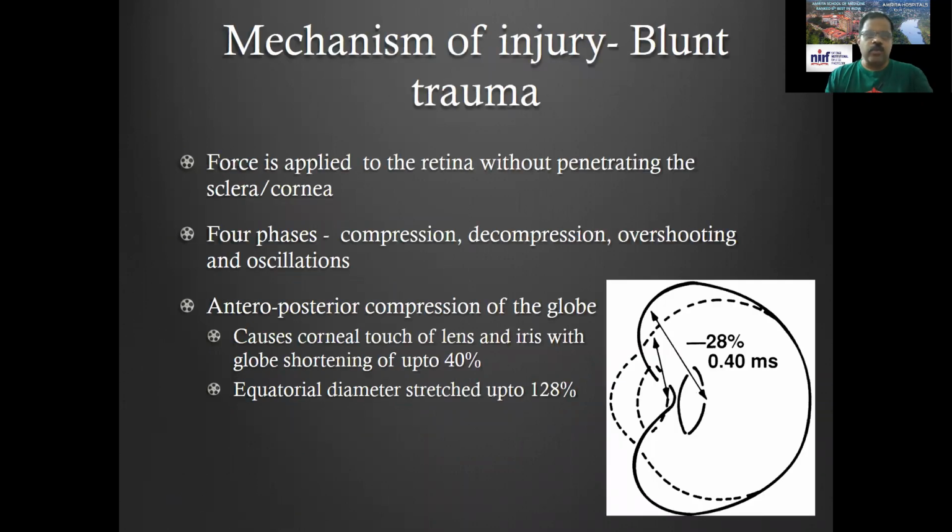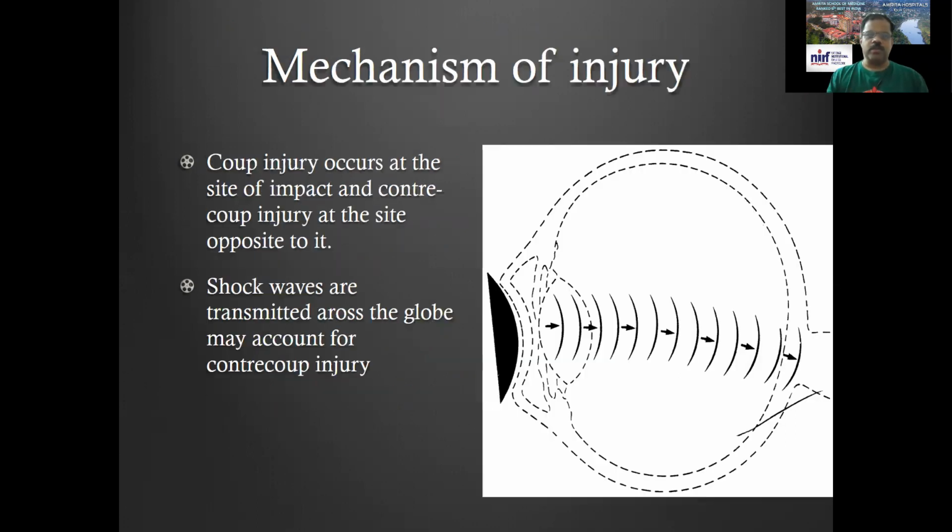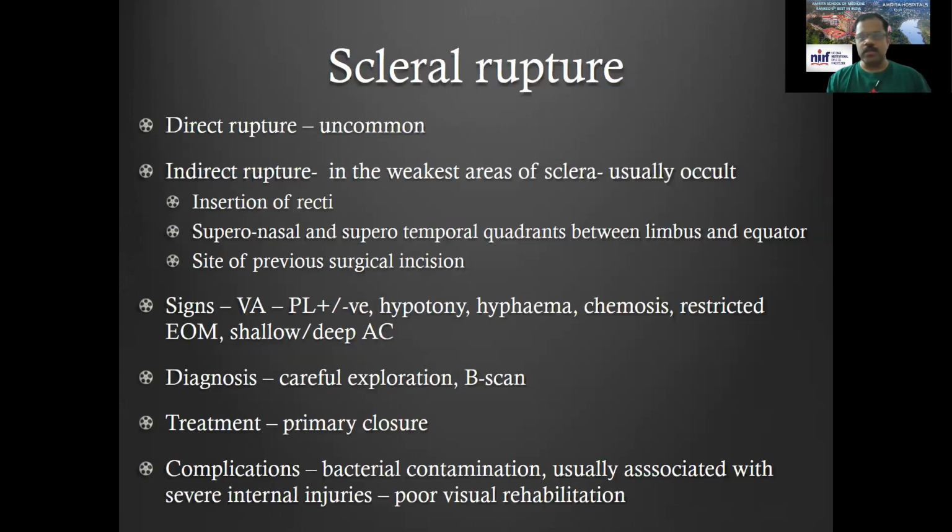Whenever it's a blunt trauma, force is applied to the retina without penetration, as contradistinct to when there is a penetrating trauma inside the eye. It is compression, decompression, overshooting, and then the oscillations which cause all the problems. The mechanism of injury could be coup or counter coup, just like in the skull. Shock waves are transmitted across the globe, and that will cause the counter coup injury as well.